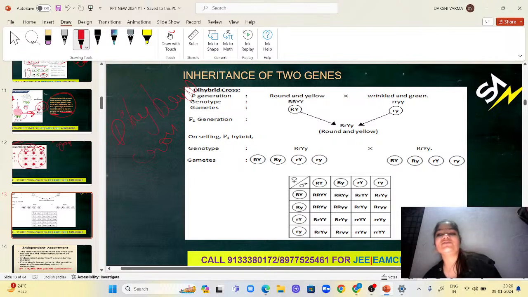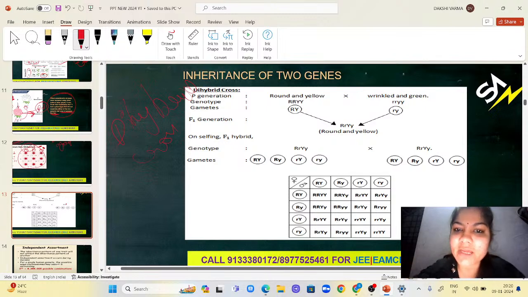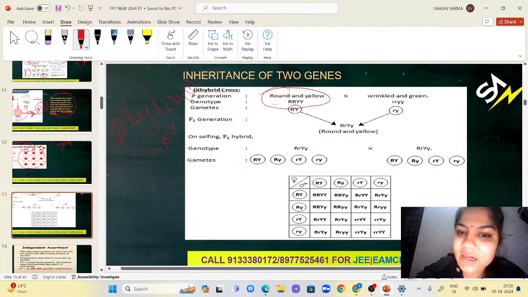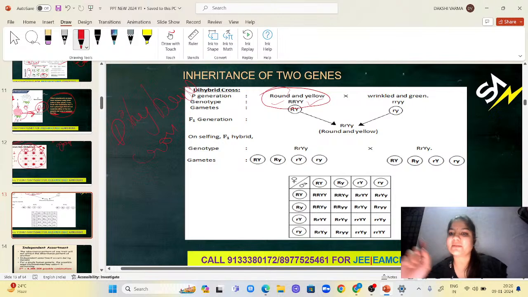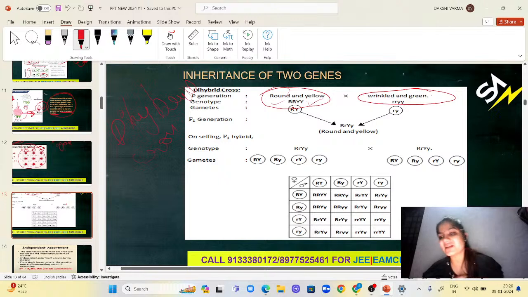In a dihybrid cross, we use two different characters. For example, here we are using round and yellow. That means round and yellow are both dominant. It is denoted by capital R, capital R, capital Y, capital Y. And we are using wrinkled and green, that means small r, small r, small y, small y.